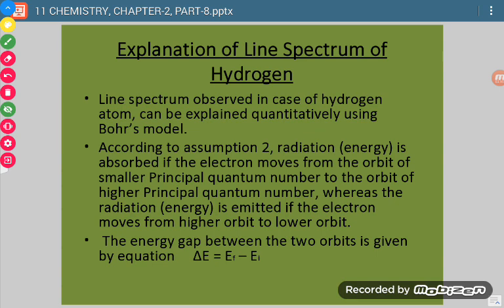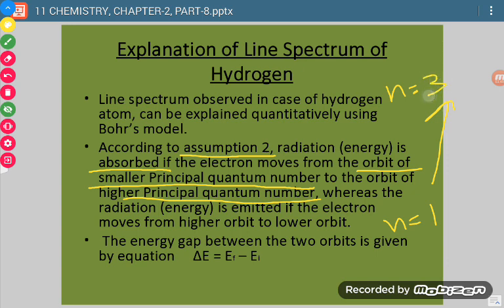Now there was one assumption, we can say a postulate of Bohr's model. Radiation is absorbed if the electron moves from an orbit of smaller principal quantum number to an orbit of higher principal quantum number. It means if the electron is jumping from n equal to 1 to n equal to 3, it is moving from a lower to a higher principal quantum number, so it will absorb energy, and in case the reverse happens, it will release energy.